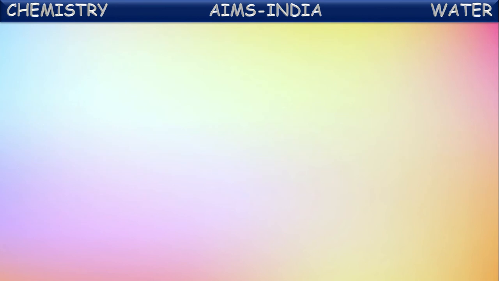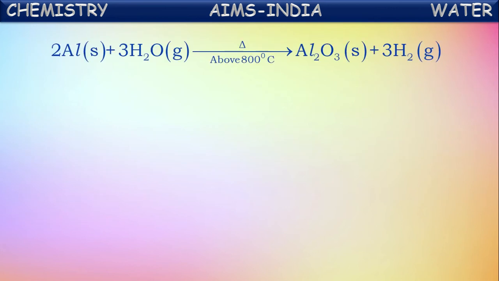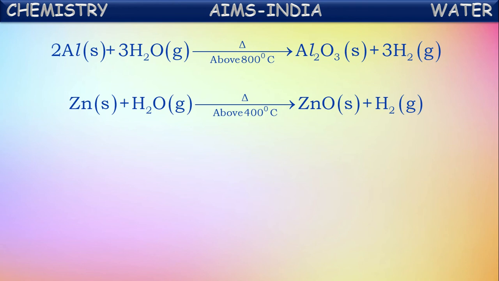Let us see the reactions involved in these. See, first one, aluminium on reaction with steam, at a very high temperature, forms aluminium oxide and hydrogen gas. In the same way, zinc also on reaction with steam forms zinc oxide and hydrogen. But here the reaction of zinc with steam is somewhat slower when compared to this. This is faster, a little faster than this.